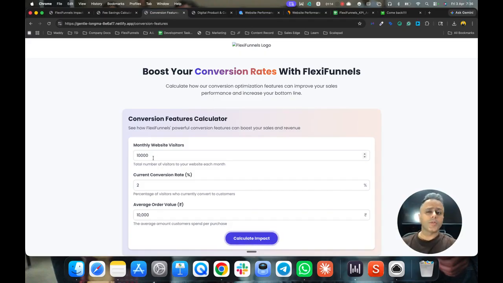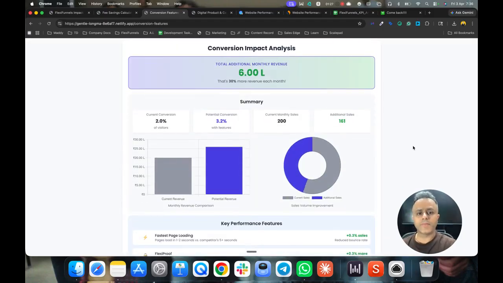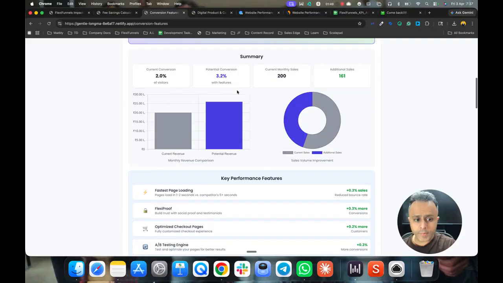Now let's suppose of the people who come to your website, only 2% buy your products. Not much, just 2%. And let's say your product price is 10,000 rupees. Now let's calculate the extra money that FlexiFunnels gives you. Just because of using FlexiFunnels, you will be making an extra 6 lakh rupees. I want you to let that sink in. An extra 6 lakh rupees just because of using FlexiFunnels, nothing else, because of so many conversion optimization features that we have inside FlexiFunnels.